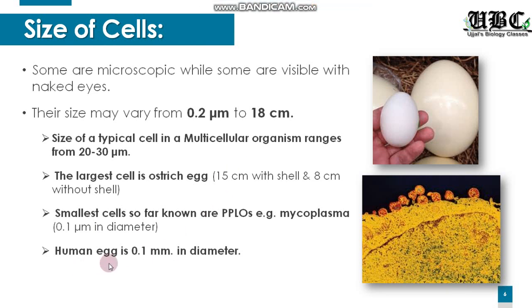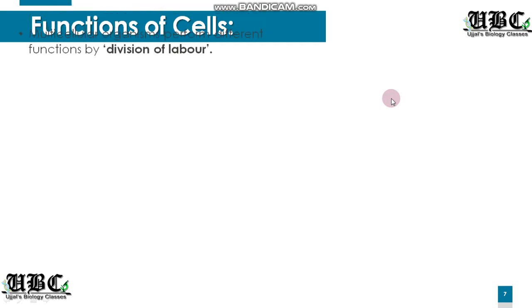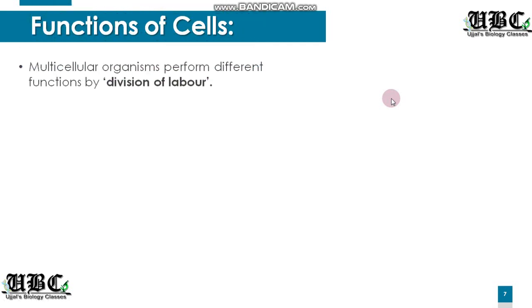And the human egg cell, that is the ova, is 0.1 mm in diameter. We have moved on to our next slide, that is the function of the cells. Here we will also be looking into a new term, that is division of labor. Now I relate to an example.